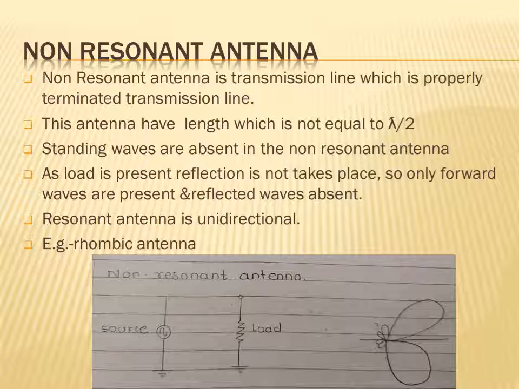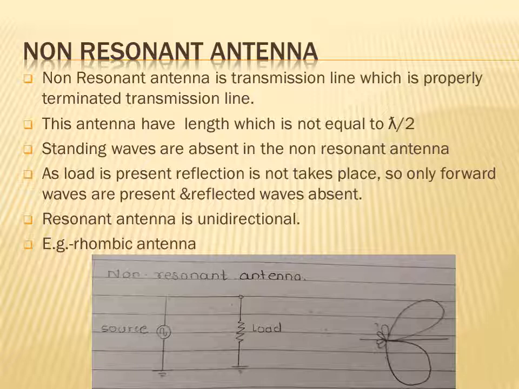Waves traveling in the forward direction are the incident wave, from source to load, and waves traveling in the backward direction are the reflected wave, from load to source.